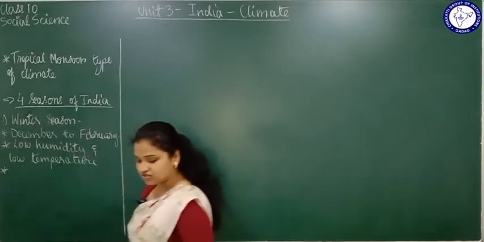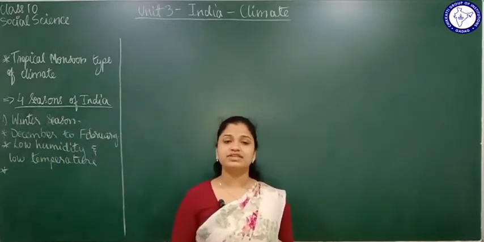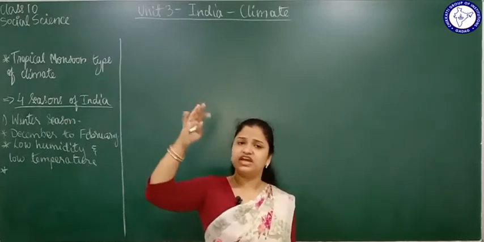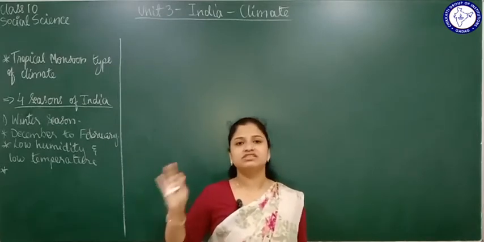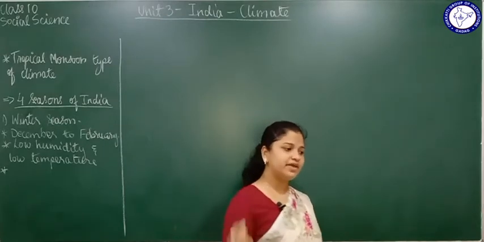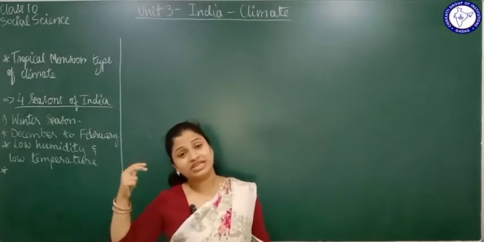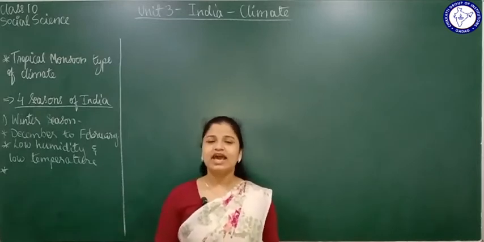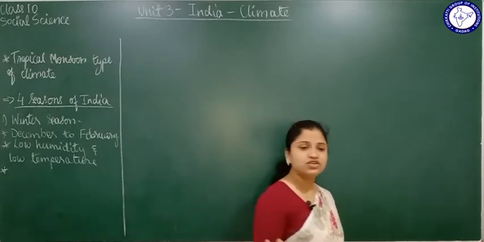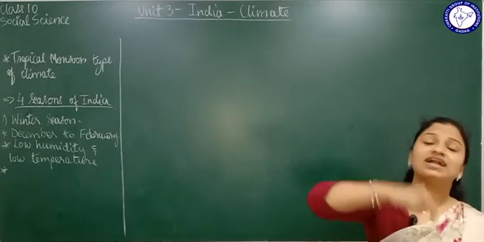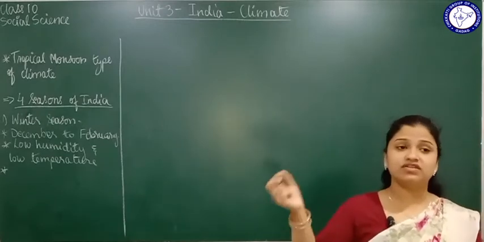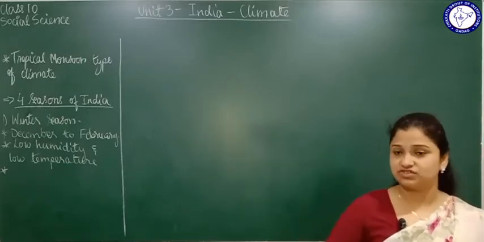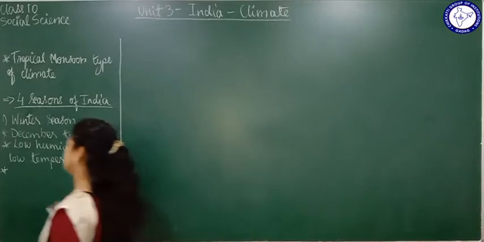Apart from that, it is cool in the north and warm in the south. In the northern regions, winter season is very extreme. In the northern parts of India, it is very cold in the winter season, extremely cold. But the south is not very cold compared to the north. Why? Because south is lying more close to the equator, right? And the regions near the equator are very hot. So winter season does not affect the south that much. But if you compare the northern places, those are going to be very cold. So north is colder compared to south.